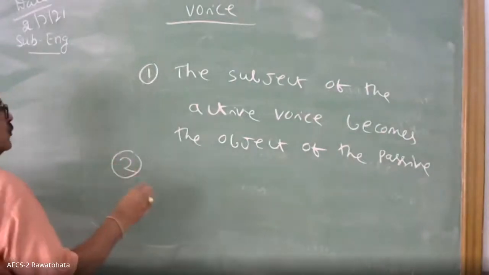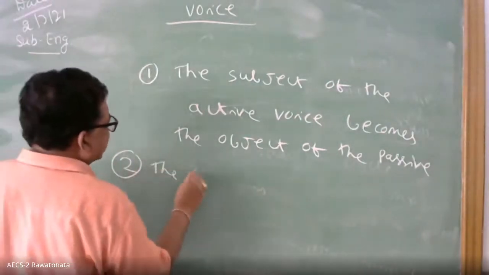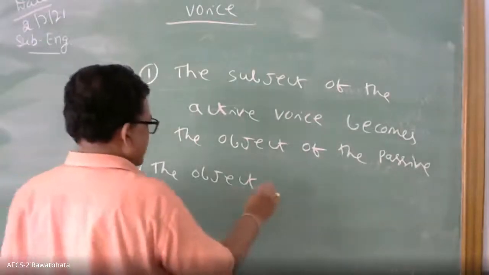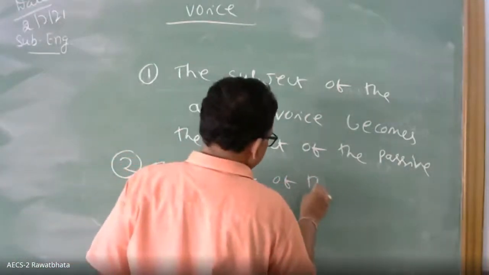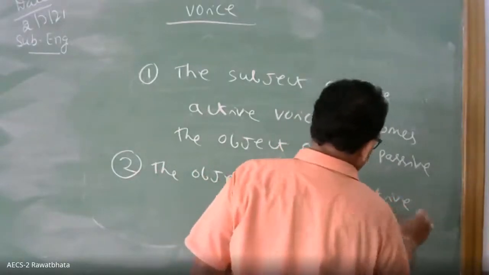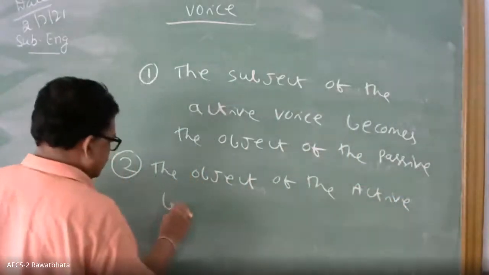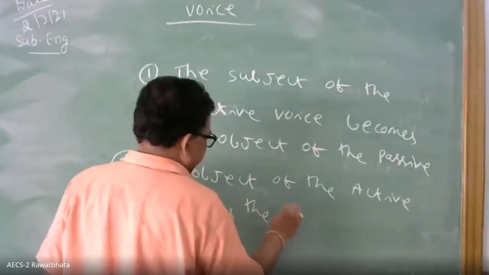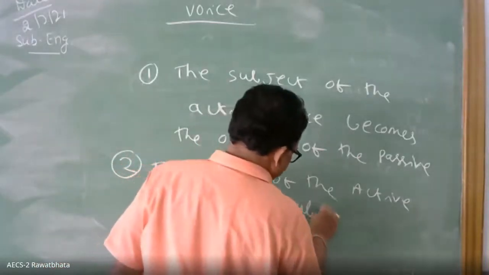Rule 2: the object of the active becomes the subject of the passive. Rule 1, I wrote. Rule 2, the object of the active becomes the subject.